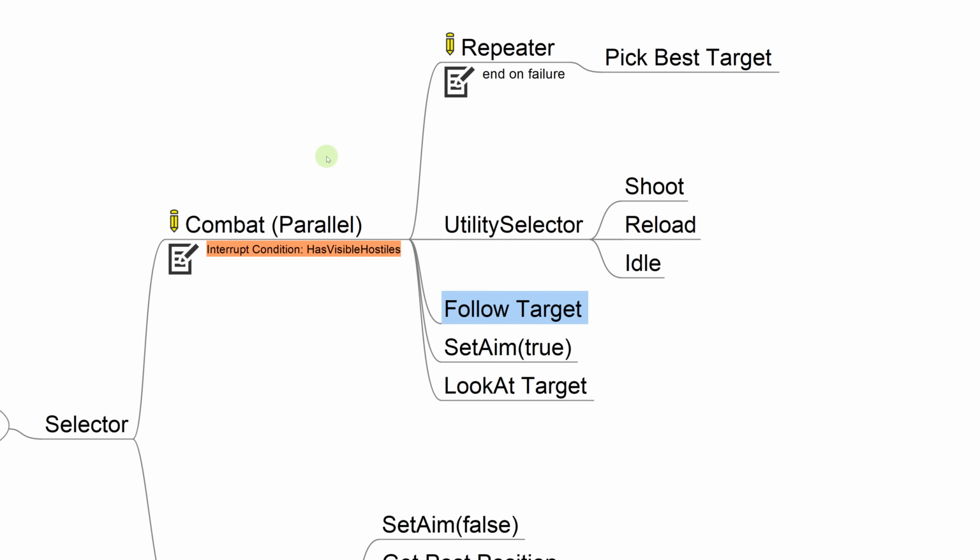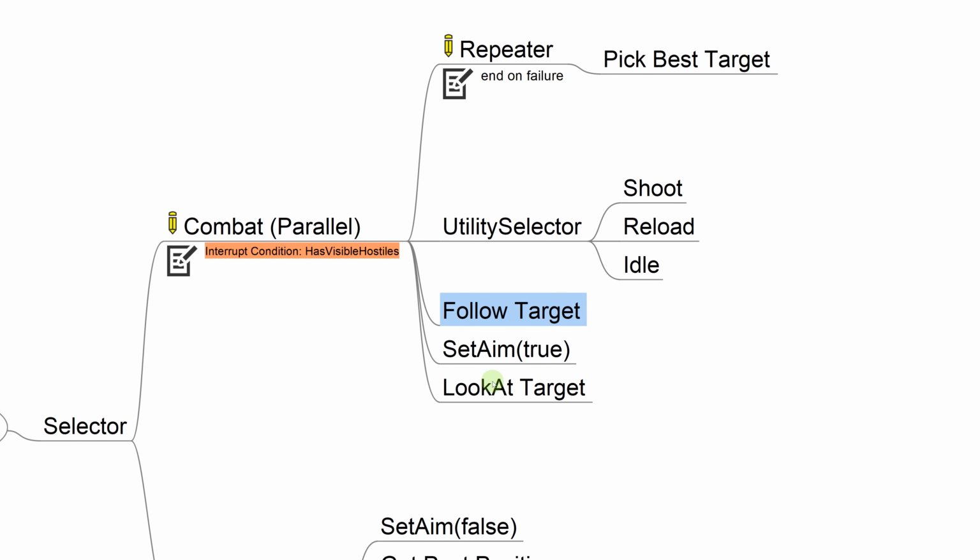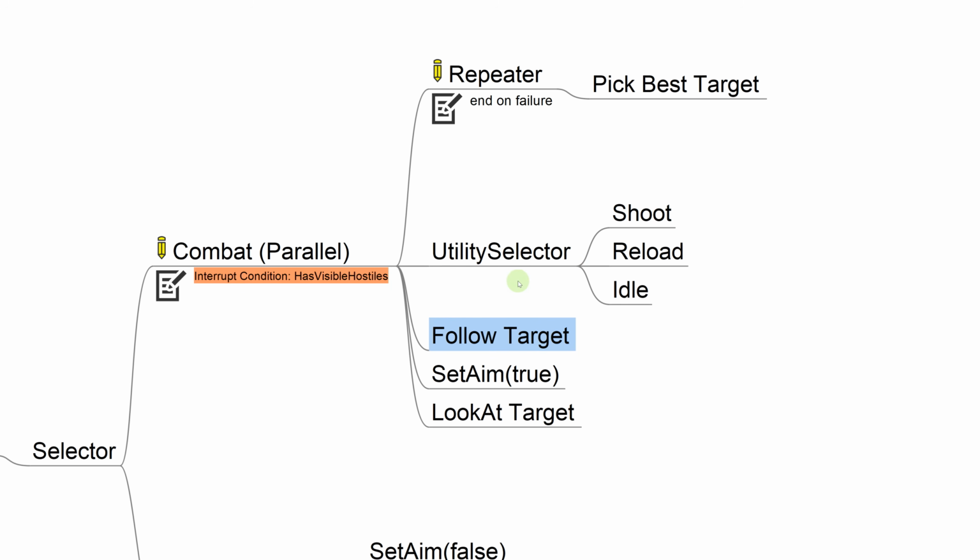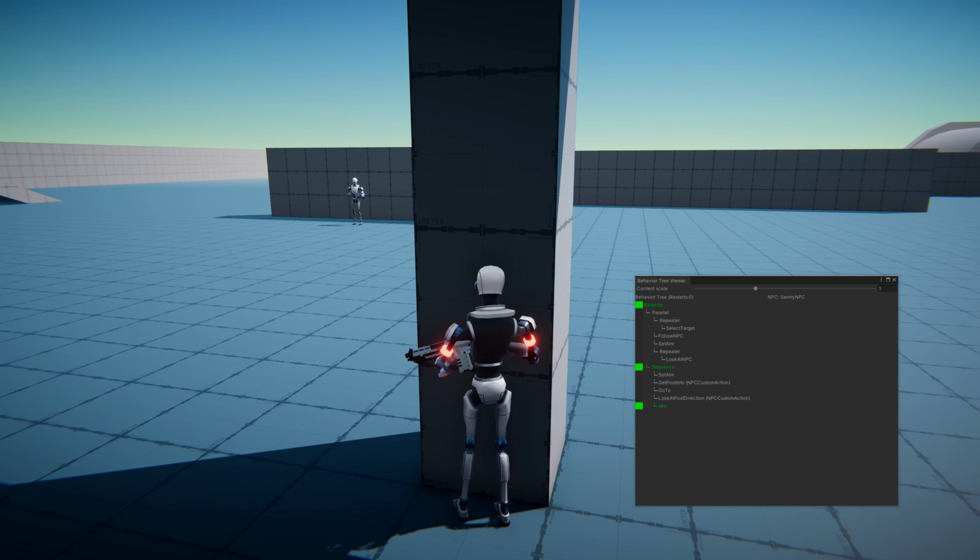So let's go back to our mind map. So we've done pretty much everything except shooting. But just for testing purposes, if the sentry shoots at me and the character dies, we will not be able to test all of these behaviors. So we'll ignore shooting for now. Let's just test these other ones. Let's get ready for our first combat AI.